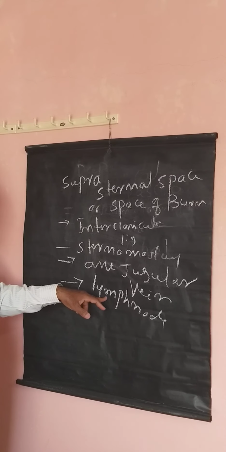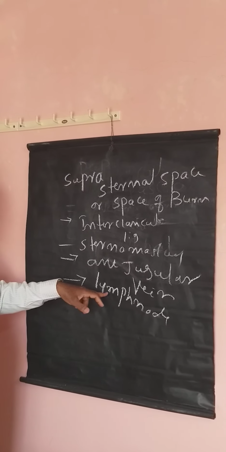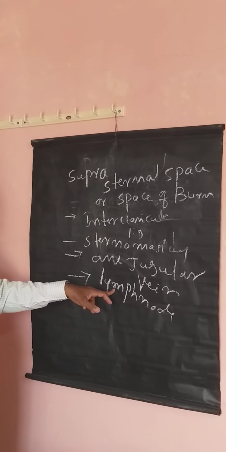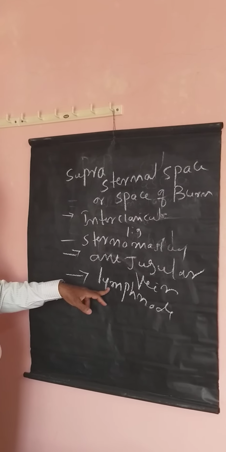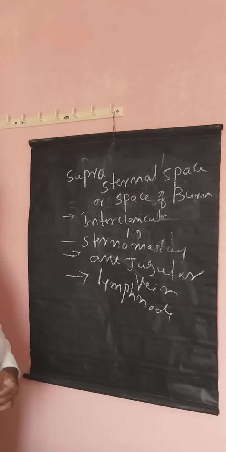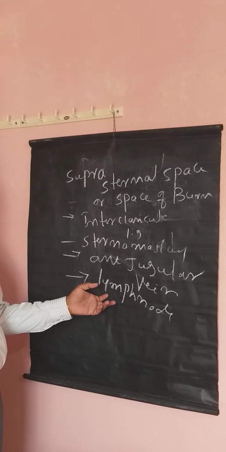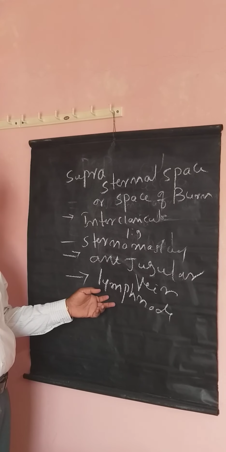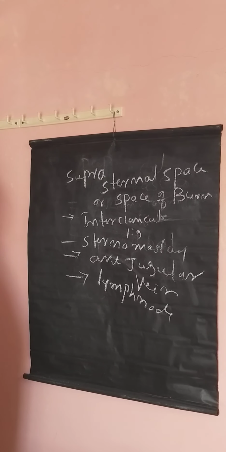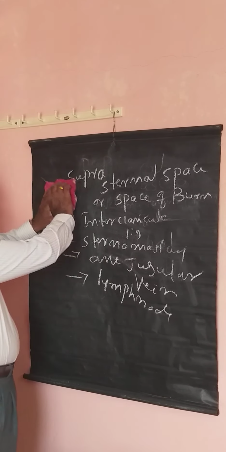It can be tapped and aspirated with a needle. It is clinically very important. Cold abscess means there is an infection but no inflammation. That's called cold abscess.